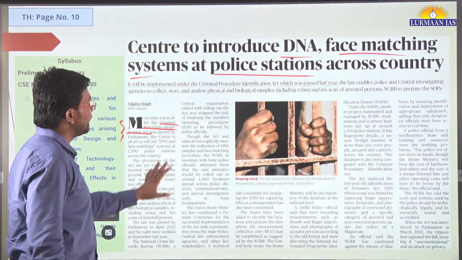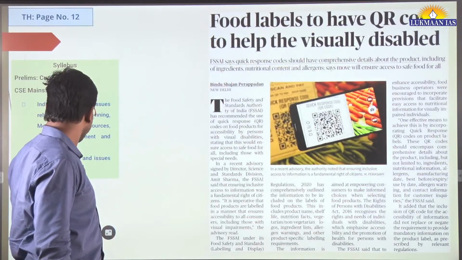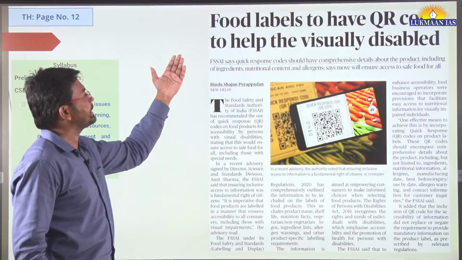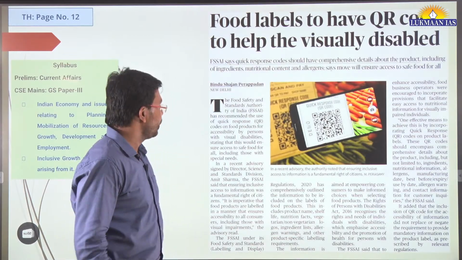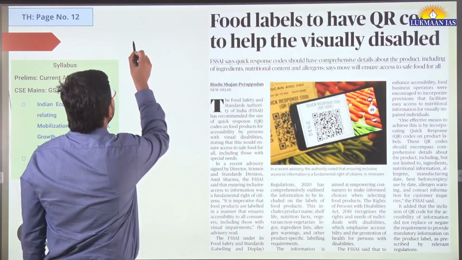Okay, so you need to read this to understand a little more. Then we have another topic. It says food labels to have QR code to help the visually disabled. What do we mean by QR code?